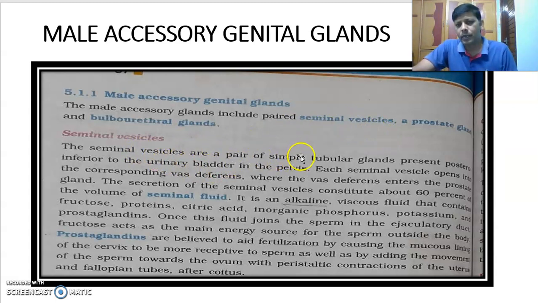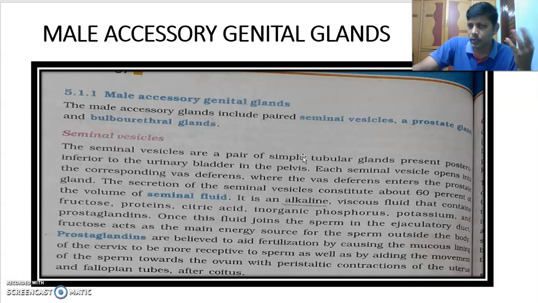Seminal vesicles are a pair of simple tubular glands. Based on the structure, glands are classified into different types: simple tubular, simple coiled tubular, simple branched, simple alveolar, like that. There is a classification of glands based on the structure. The seminal vesicle belongs to the simple tubular gland type.